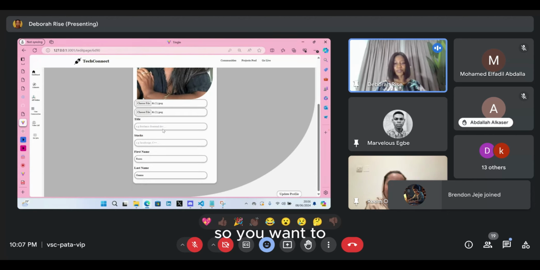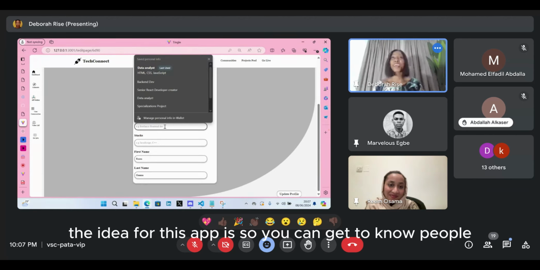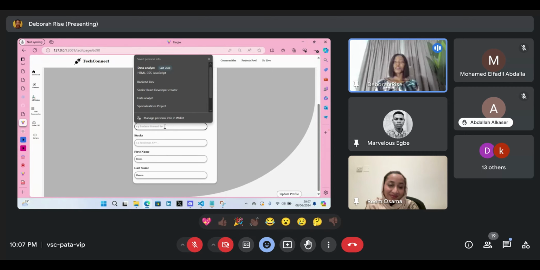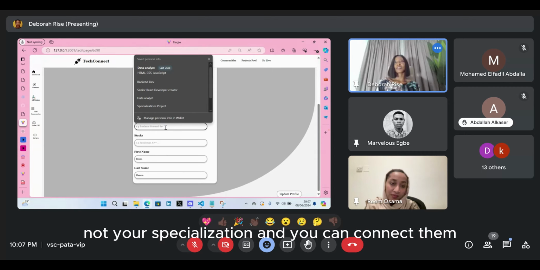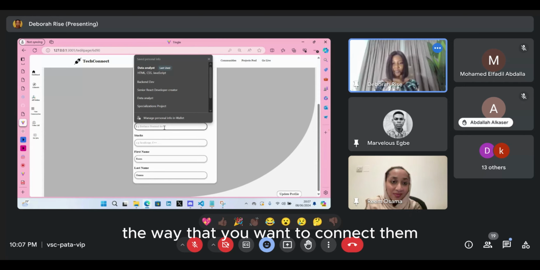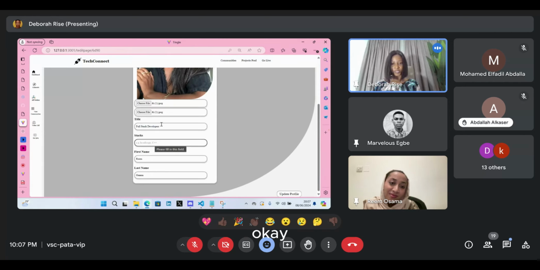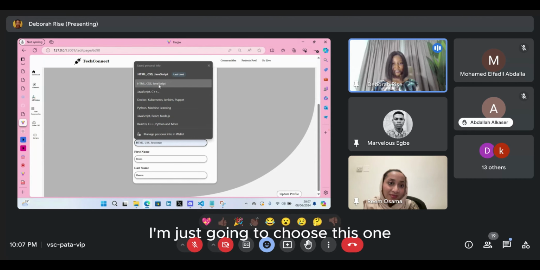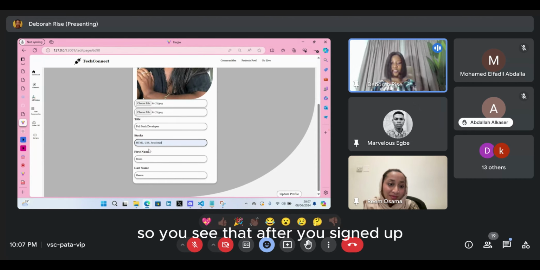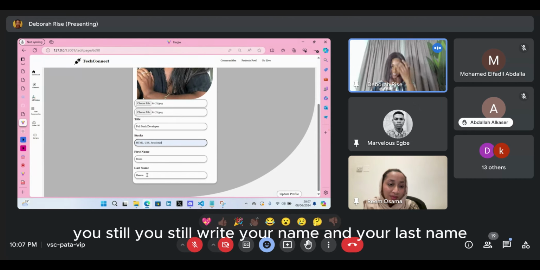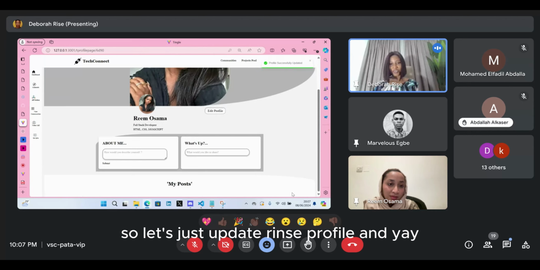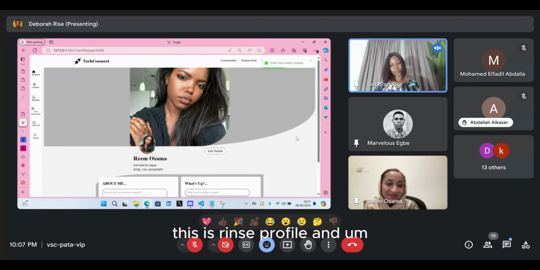So the idea for this app is so you can get to know people, know their specializations, and connect with them the way that you want to connect with them. I would say that Rim is full stack. I'm just going to write full stack here. Okay, full stack developer. I'm just going to choose this one. So you see that after you signed up, it still read your name and your last name. So let's just update Rim's profile, and yay, this is Rim's profile.